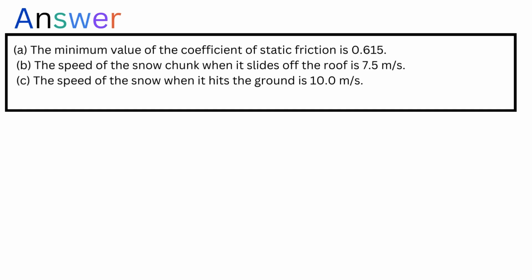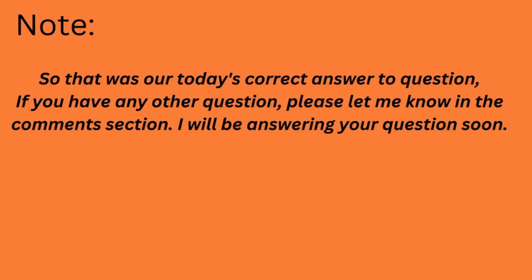The correct answer is: a. The minimum value of the coefficient of static friction is 0.675. b. The speed of the snow chunk when it slides off the roof is 7.5 m/s. c. The speed of the snow when it hits the ground is 10.0 m/s. So that was our today's correct answer to the question.